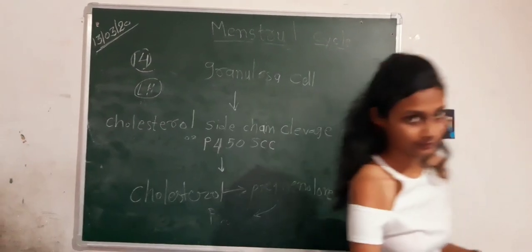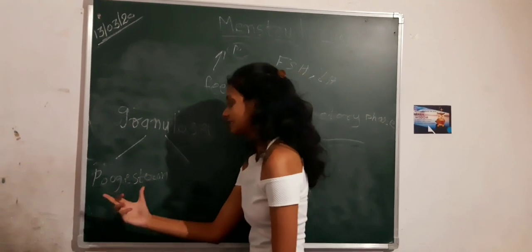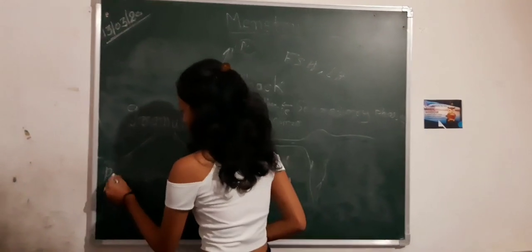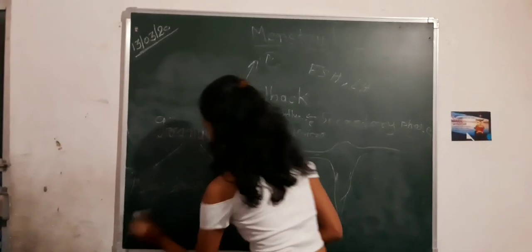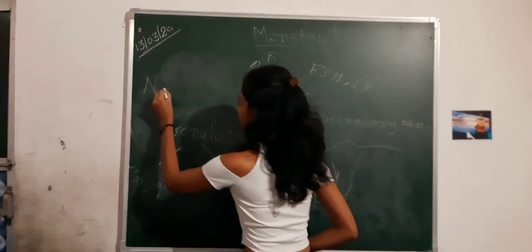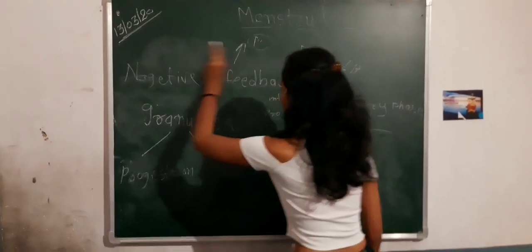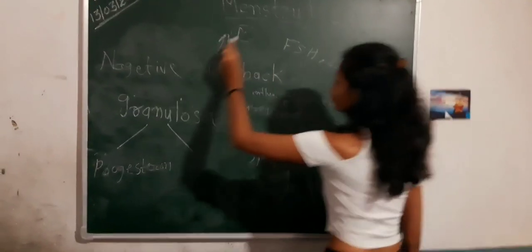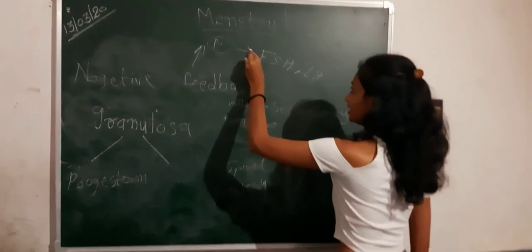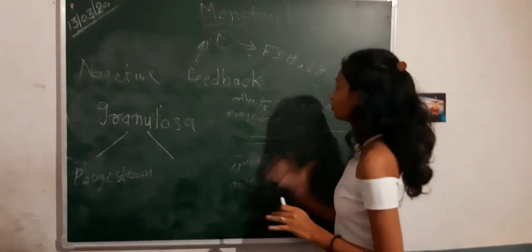So next, the granulosa cell will release more progesterone. This progesterone works as a negative feedback. Because of this negative feedback, the pituitary will decrease the level of FSH and LH stimulation.